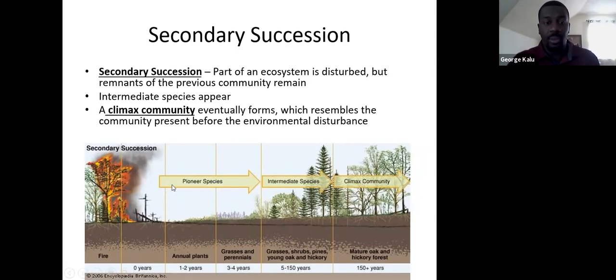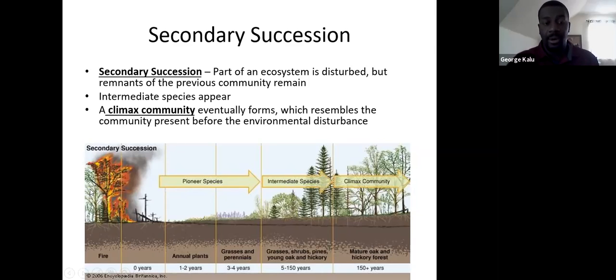We're going to start to see some pioneer species again begin to show up here. And then we also have some intermediate species, which look in between the pioneer species and the initial species that was destroyed. That's going to be the intermediate species. Then again, over time, we're eventually going to develop a climax community, and that climax community is going to very closely resemble the community that existed before that disaster took place. So you're essentially ending up with what you started with at the beginning.